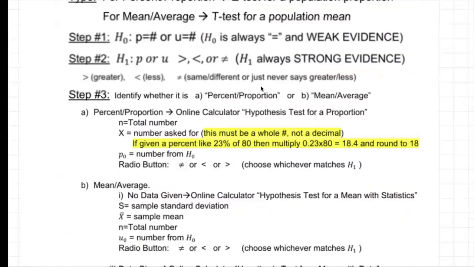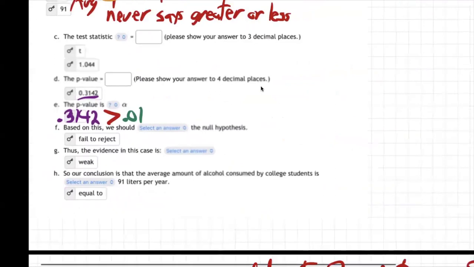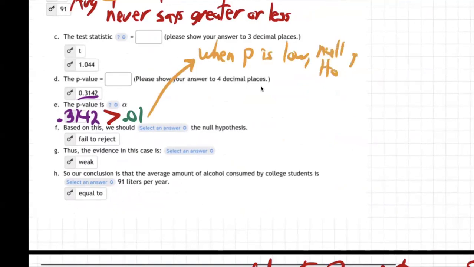So let me go back up and do all that for you. Basically, there's a really important saying that every stat student uses for hypothesis test conclusions. When the P is low, the null, which is H0, must go. So it rhymes, right? When the P is low, the null must go.